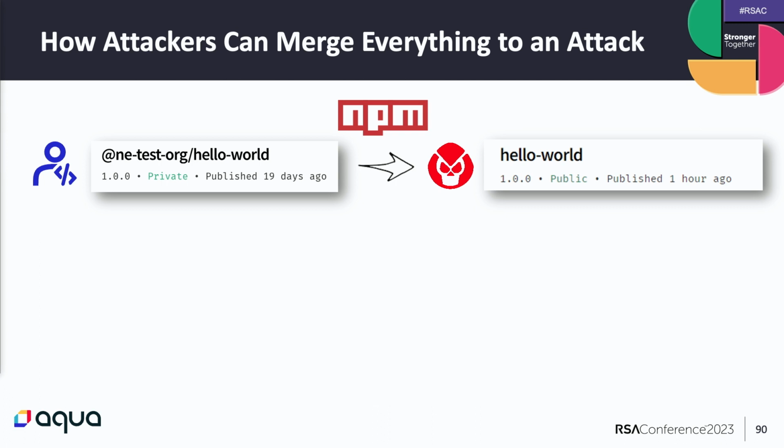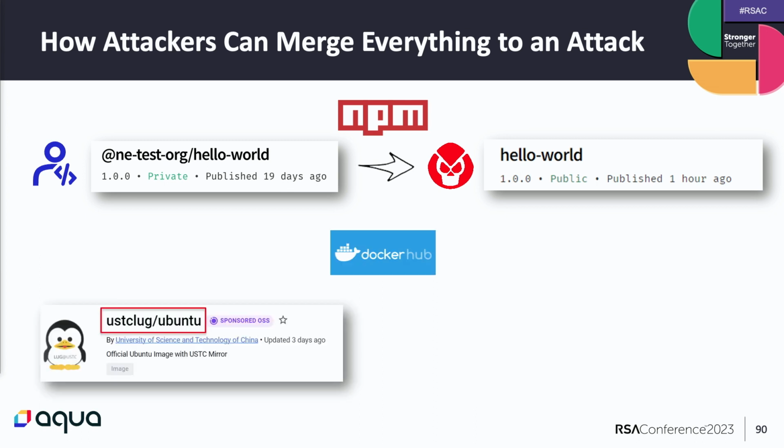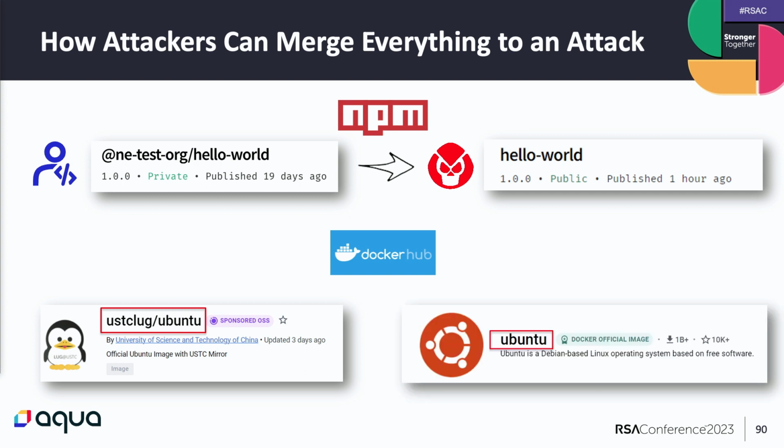But in order to understand it, I would like to give an example from another platform, Docker Hub. If you know Docker Hub, you know that when you upload Docker images to the Docker Hub registry, the name of them must consist of 2 parts. The username, /, and then the Docker image name. And there is no possibility for any user to upload a package or Docker image without scope to the Docker Hub registry. The only ones that could do it are the Docker Hub team themselves. So the same situation is not possible on Docker Hub.